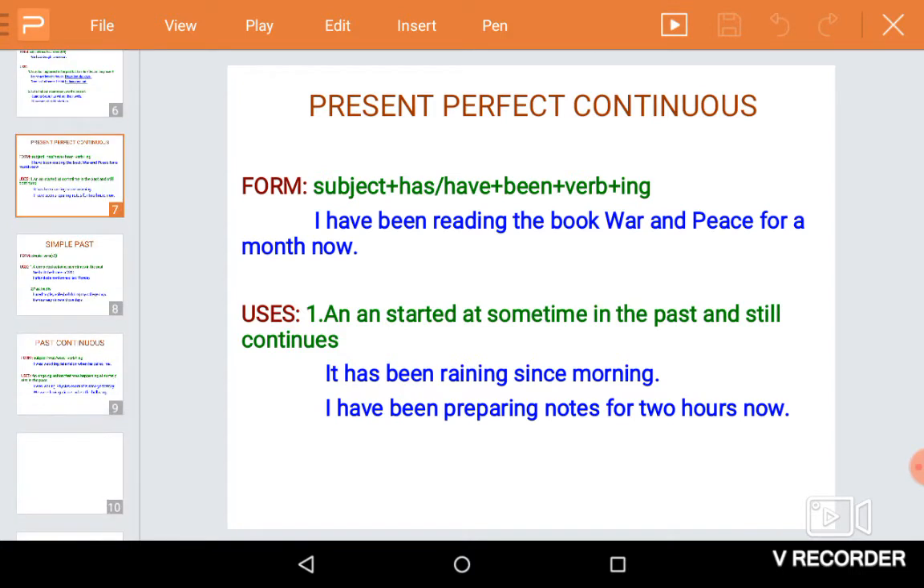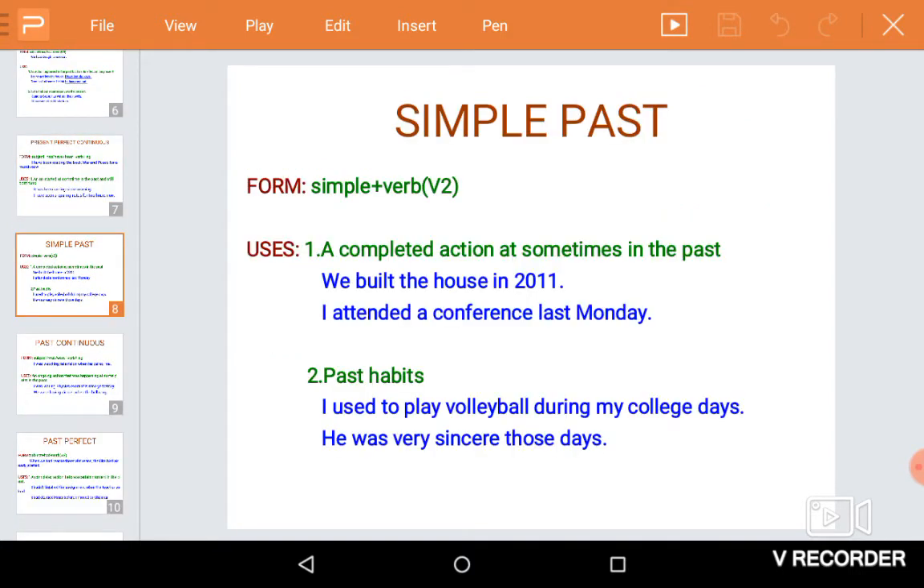Next, we are going to see past tense. The first tense is simple past. The form of the tense: subject plus V2, that is the past form of the verb. To say a completed action at some time in the past, we use the simple past tense.